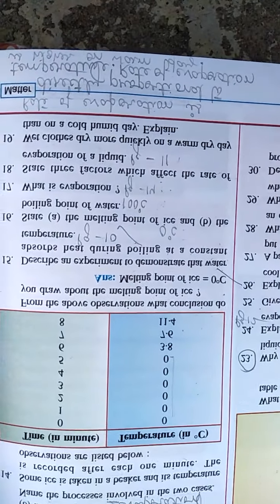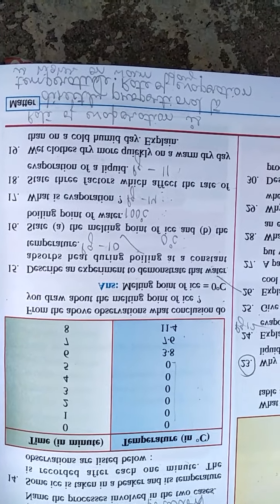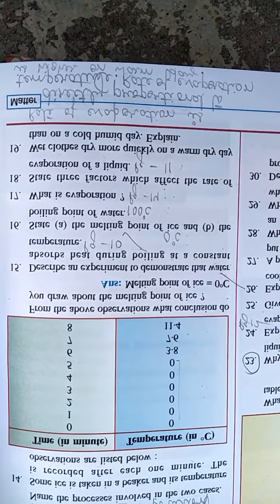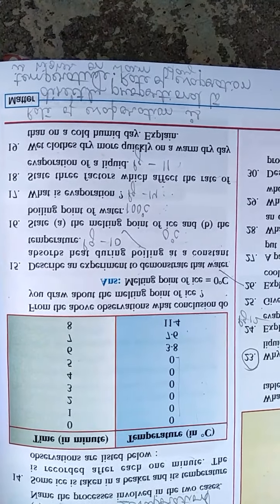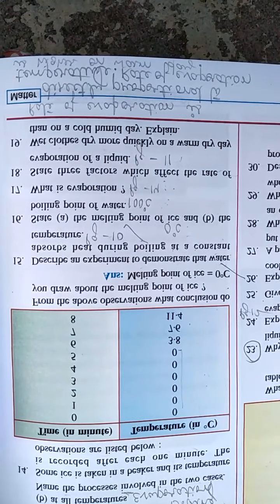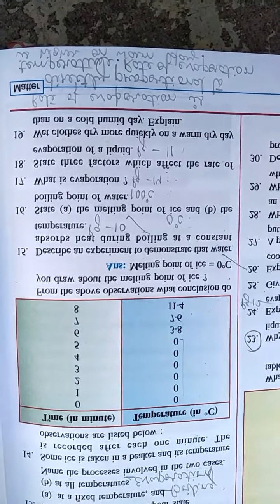Next question is, wet clothes dry more quickly on a warm day than on a cold humid day. So you have to write the rate of evaporation is directly proportional to the temperature. So rate of evaporation is higher on a warm day. So wet clothes dry up more quickly on a warm day as compared to a cold day.